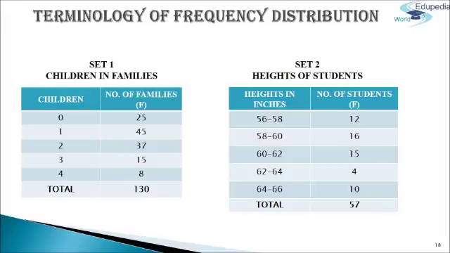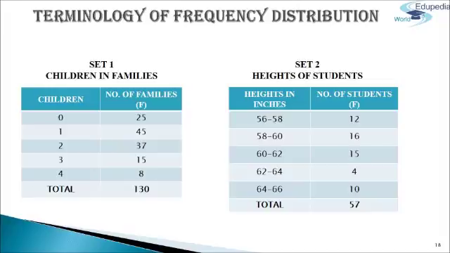For example, in the following sets there are 25 families having no child and 8 families having 4 children, and 10 students in the group of 64 inch to 66 inch and 16 students in the group of 58 inch to 60 inch, etc. So the frequency of families having no child is 25, frequency of families having 4 children is 8, frequency of students in the group of 64 inch to 66 inch is 10, and frequency in the group of 58 inch to 60 inch is 16.